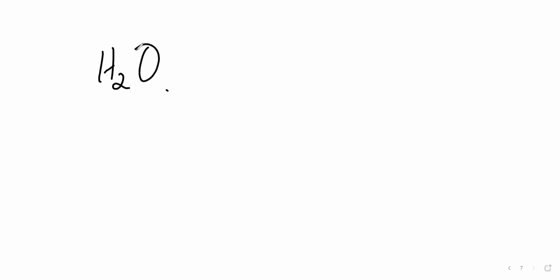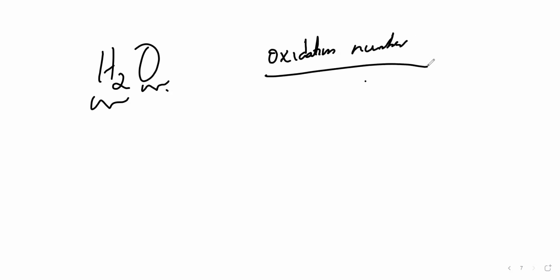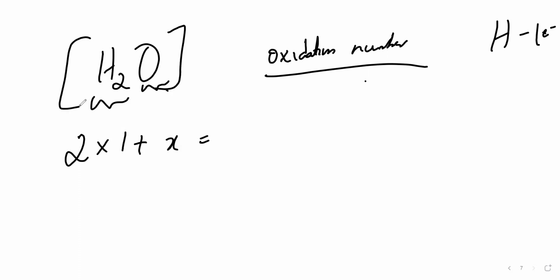If it is water, hydrogen has 1 electron. Oxygen, we don't know the oxidation number. Electrons of hydrogen is 2 because there are 2 atoms of hydrogen, so 2 into 1 electron in the outermost shell. Hydrogen has 1, I think everyone will know. Oxygen I don't know. And there is no charge, so the total is 0.